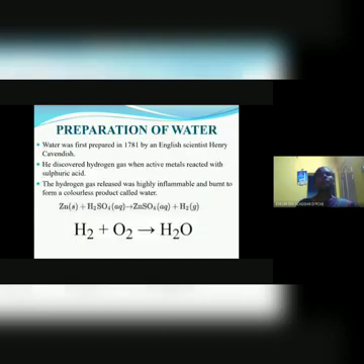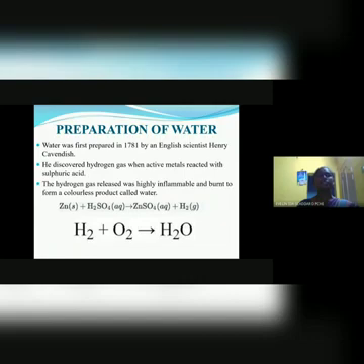Water was first prepared in 1781 by an English scientist named Henry Cavendish. He discovered hydrogen gas when an active metal reacted with sulfuric acid. The hydrogen gas released was highly inflammable and burned to form a colorless product called water.